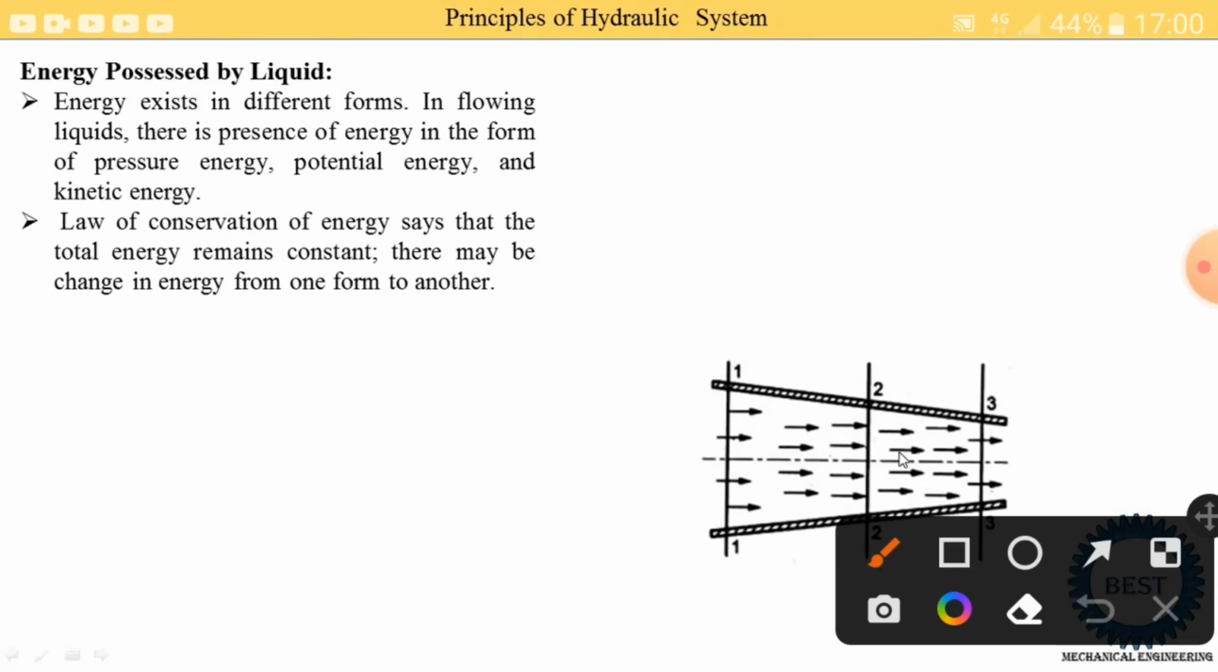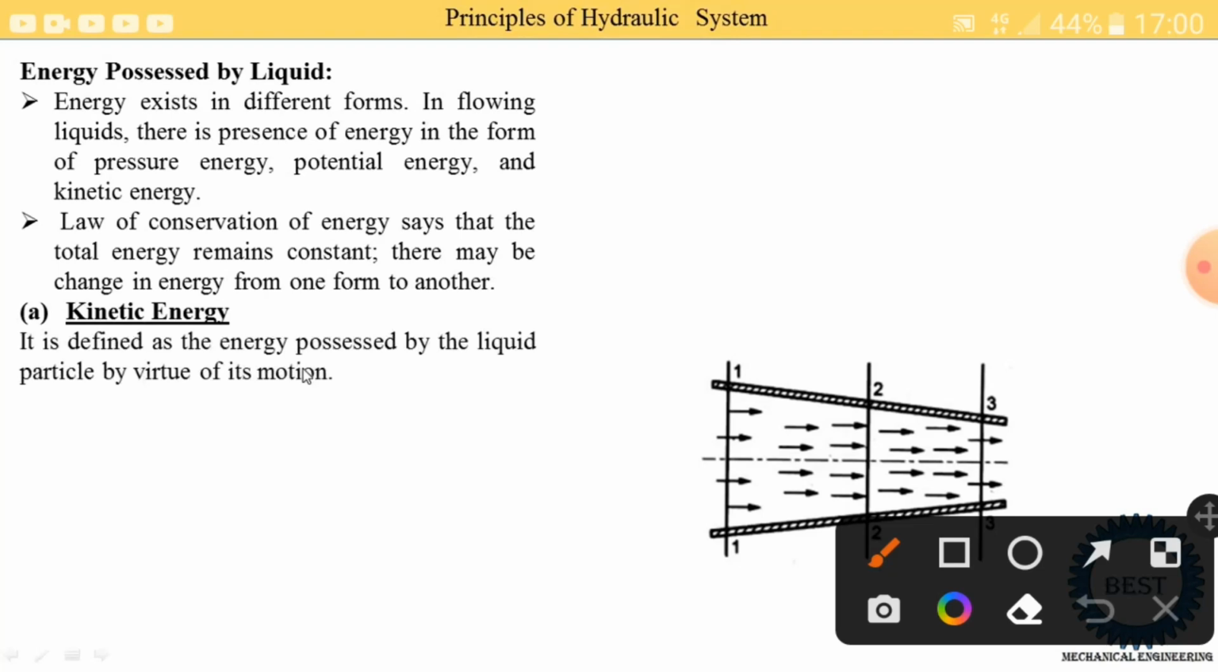Somehow the energy is converted from one form to another, but total energy at every section remains constant. So first we know what is the kinetic energy. It is defined as the energy possessed by the liquid particles by virtue of motion. Means due to the motion of the liquid, the energy that is produced is known as the kinetic energy. Means due to the velocity, some energy is produced, that is called the kinetic energy.